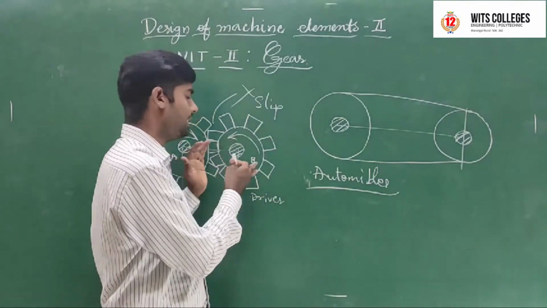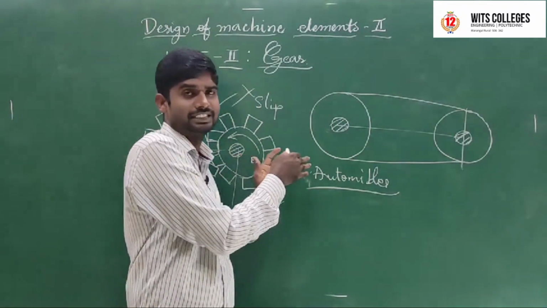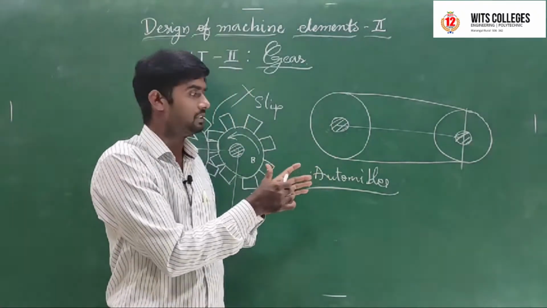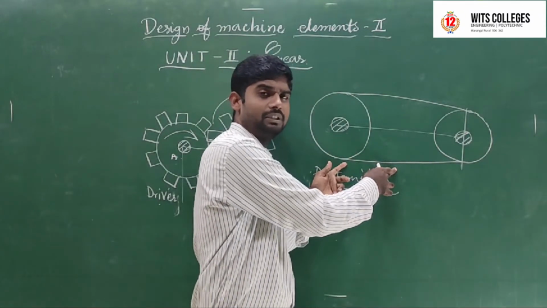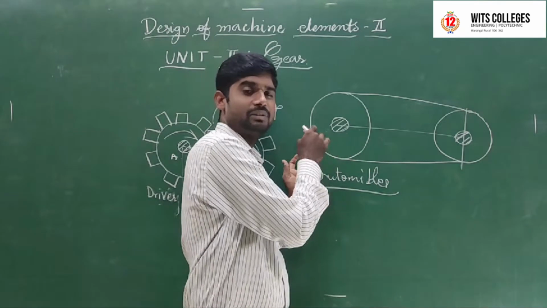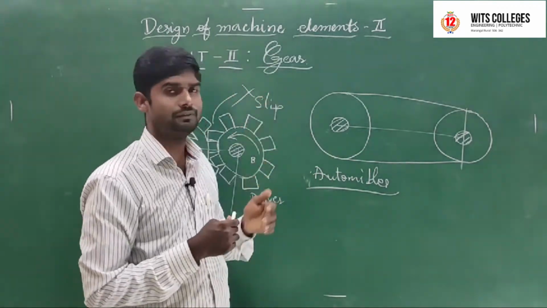Compared to gears and chains, there is no slip percentage in gears. In chains, there is some slip percentage. Compared to belt drives, there is less slip percentage in chains. Okay, these are the uses of gears.